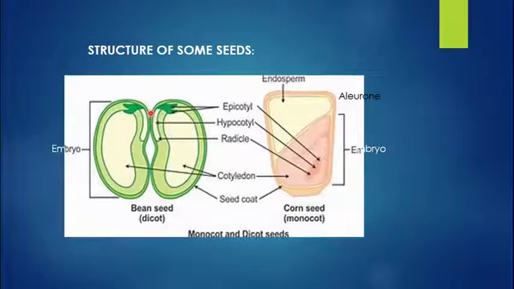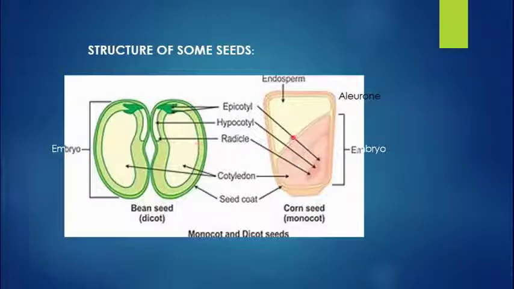forms the epicotyl. And below the hypocotyl there is the radicle, which is also covered by the root cap. And this is the plumule region with lots of meristematic tissues. So this is the structure of a dicot seed.